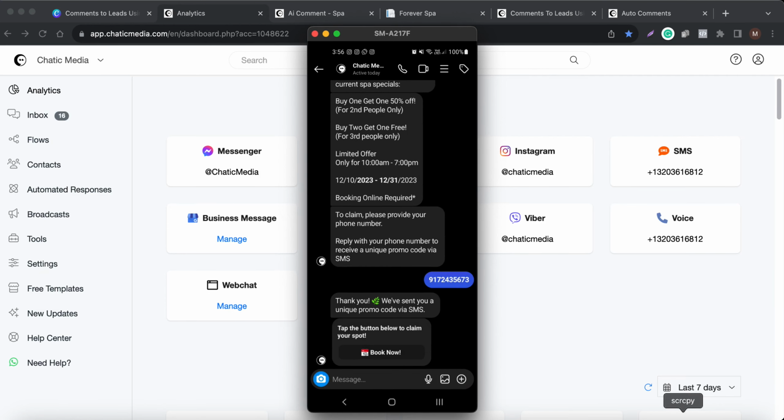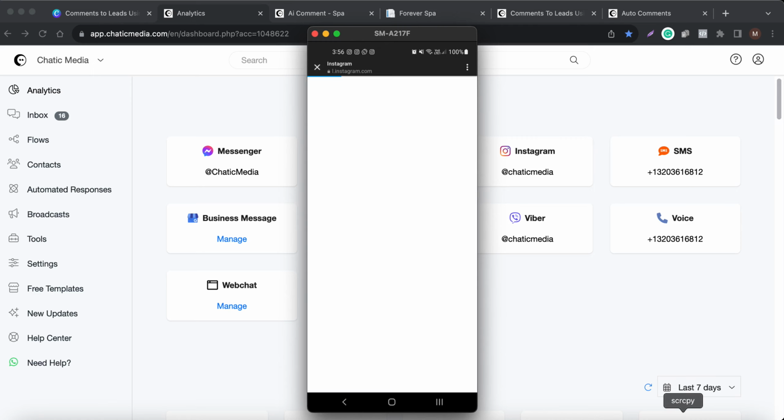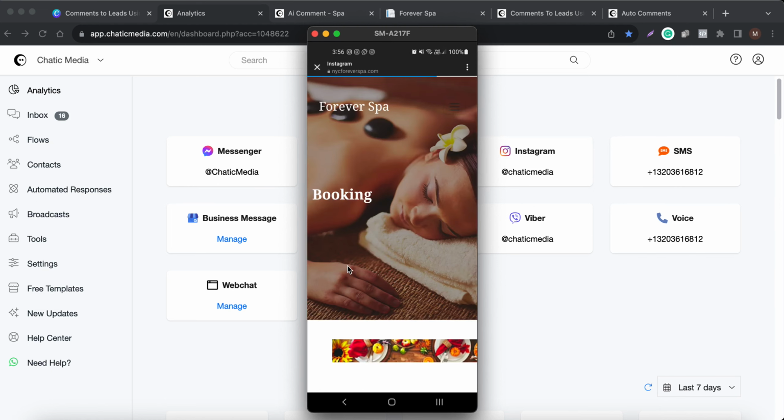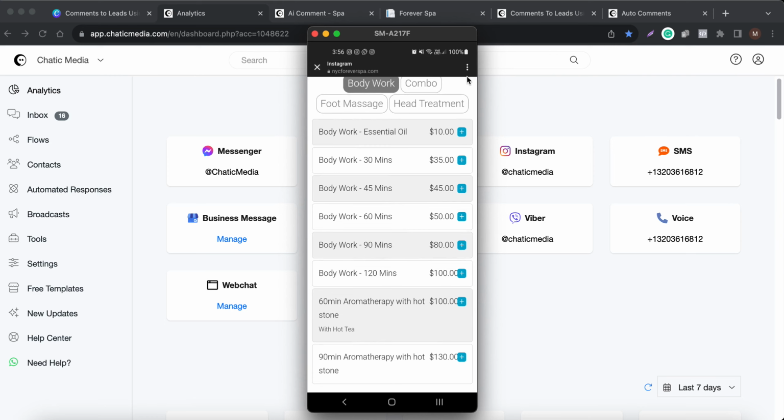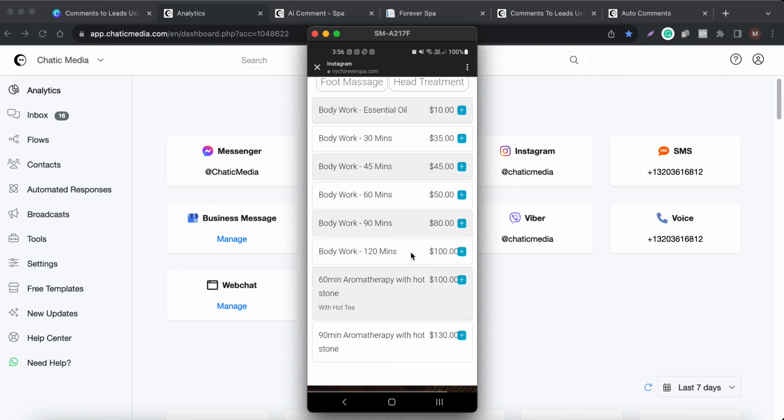And it says, thank you, we have sent you a unique promo code via SMS. Tap the button below to claim your spot. If they tap on this button, it will take them directly to the booking page of that spa. So it's going to NYC Forever Spa, and it should open the booking page where they can choose whatever service they need, and check the pricing details as well.